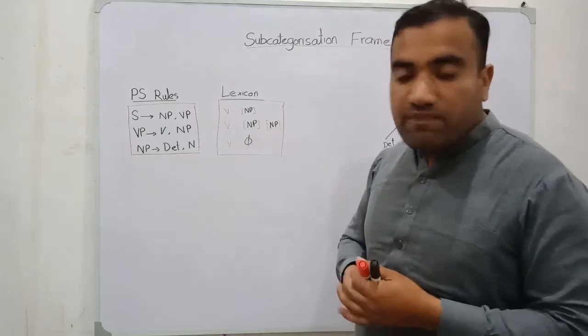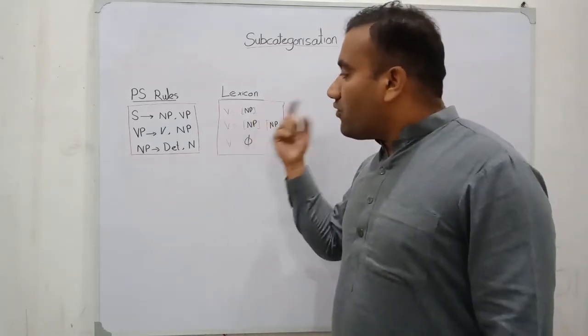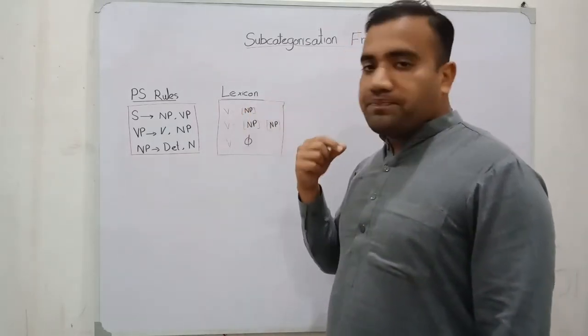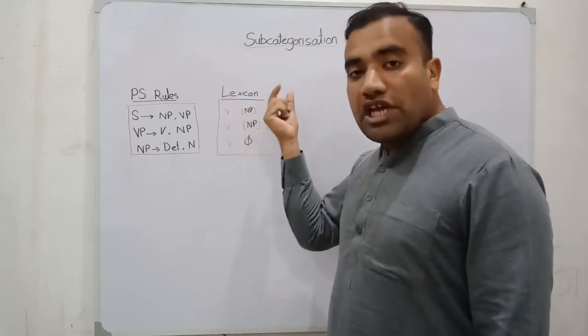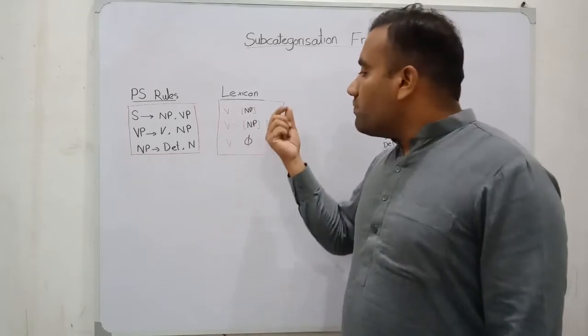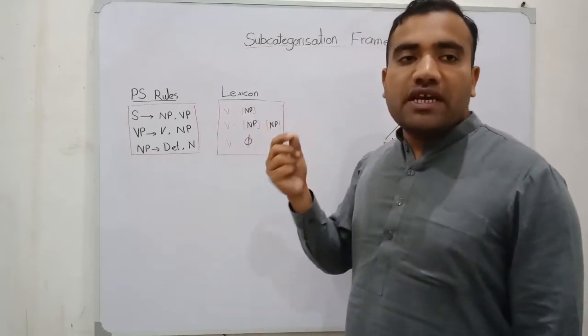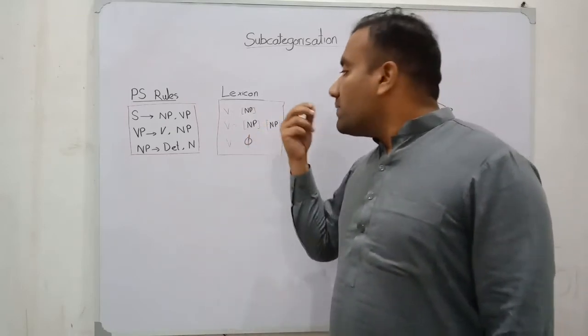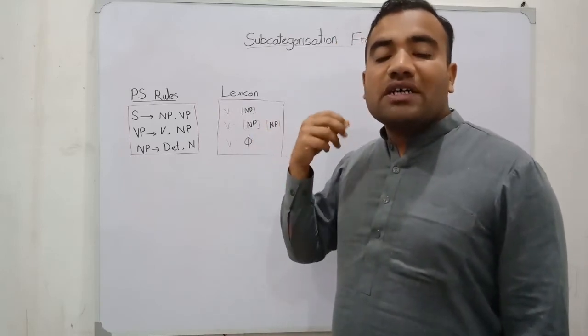If we have a verb that can take one NP, this is the frame. This is the information encoded within the lexicon. If the verb is ditransitive, we may have a two-NP frame, and we can insert the two NPs within this frame and generate the sentence.